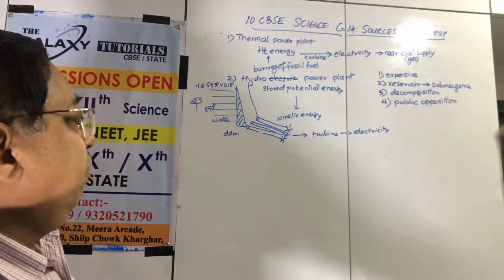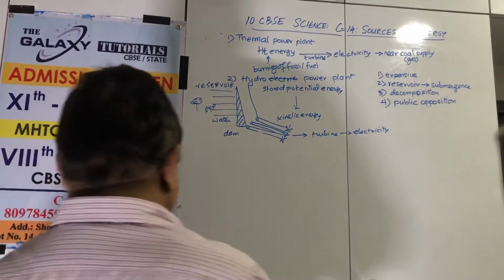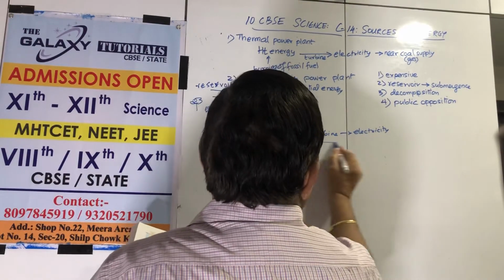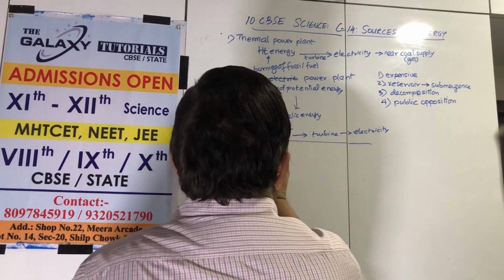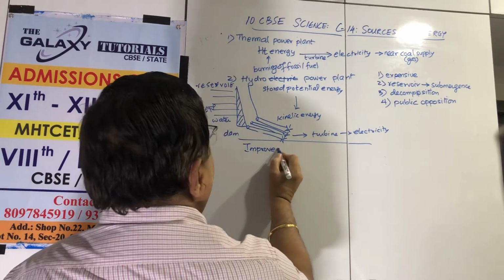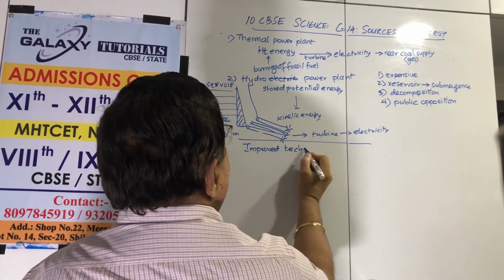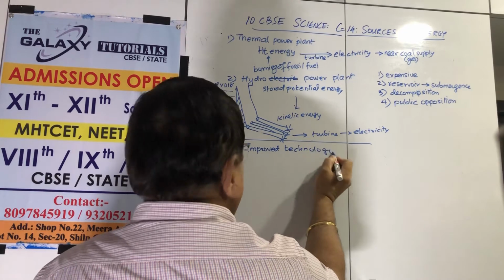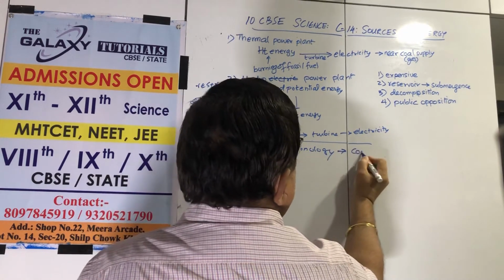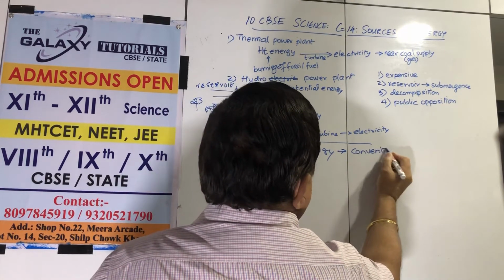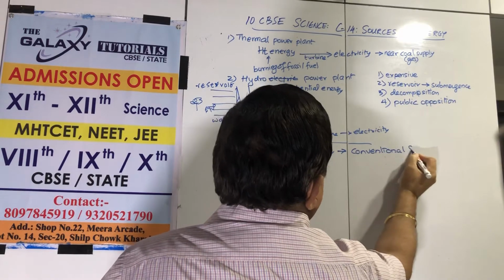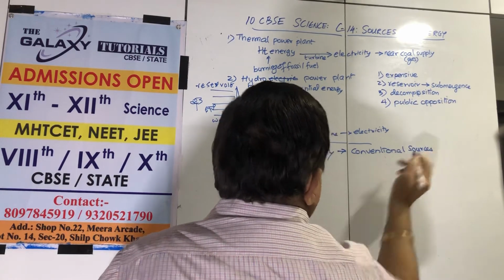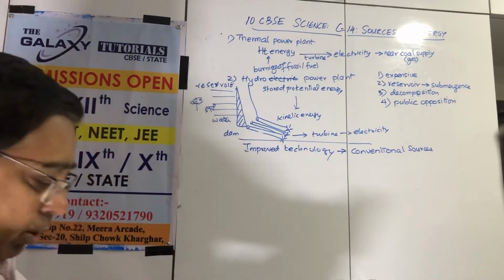Then our book goes now into improved technology. Improved technology for you, applying to these conventional, old sources. How can we use technology?